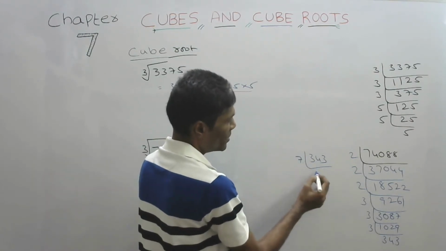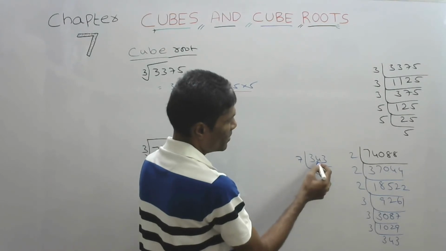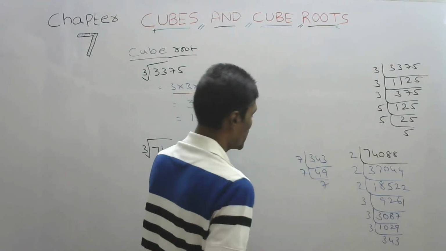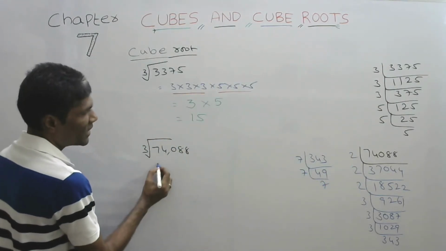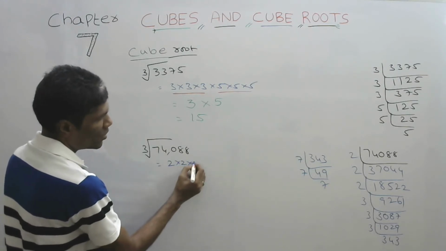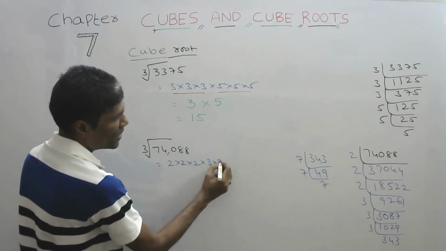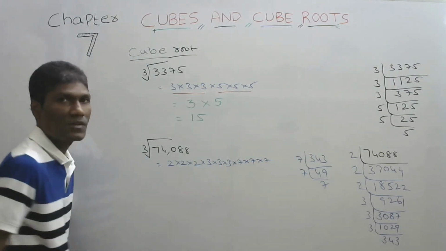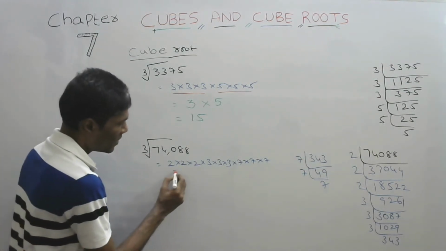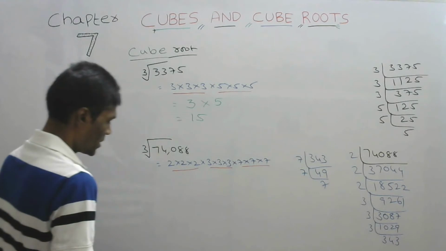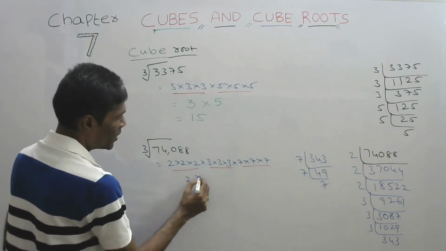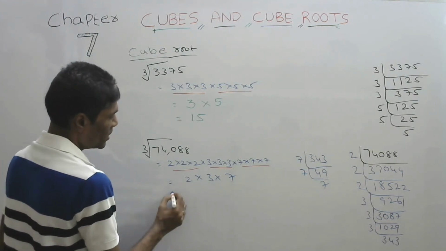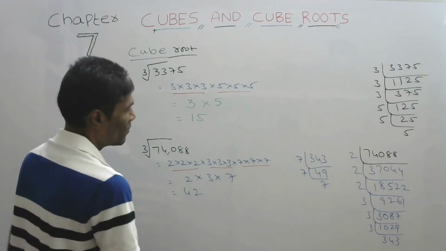7 table: 7 4s are 28, 7 9s are 63, 7 7s are 49. So 74,088 can be written as 2 into 2 into 2, 3 into 3 into 3, 7 into 7 into 7. So what we are going to do? Make groups of 3, and this is 2 into 3 into 7. 2 3s are 6, 6 7s are 42. We got 42.